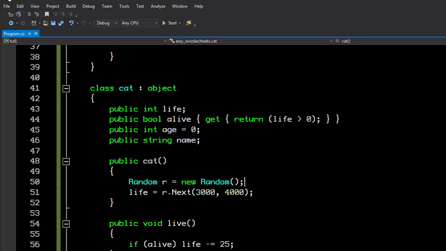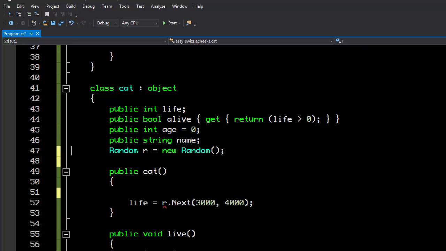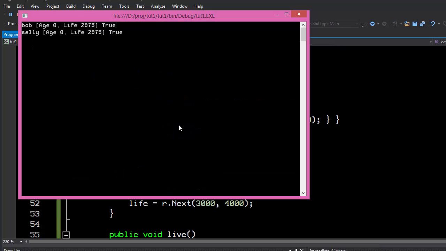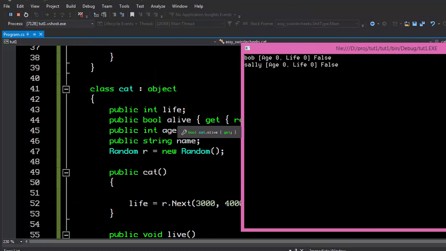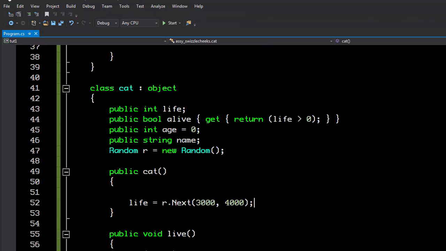So what we actually want is not a different randomizer for every cat. We want the same randomizer. Instead of creating a randomizer in the constructor, the first thing is we can move this out of the constructor up into the cat itself so that the cat has its own randomizer. But this obviously doesn't solve the problem, because it's still going to create one randomizer per cat, just like it creates a different name for every cat, a different age for every cat, a different lifespan for every cat. Not that you can tell from here since they're set to the same value.